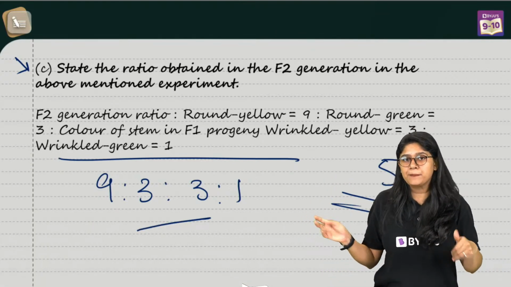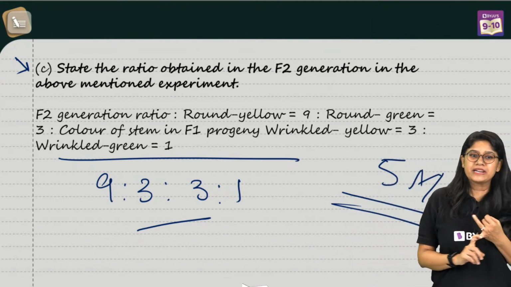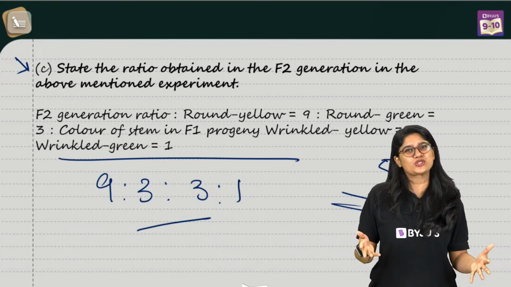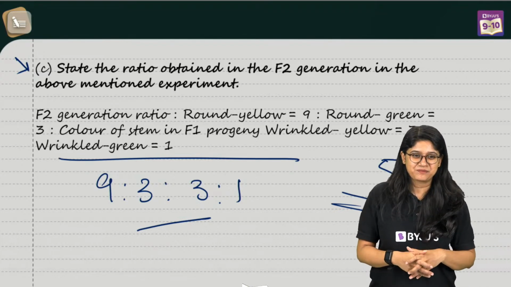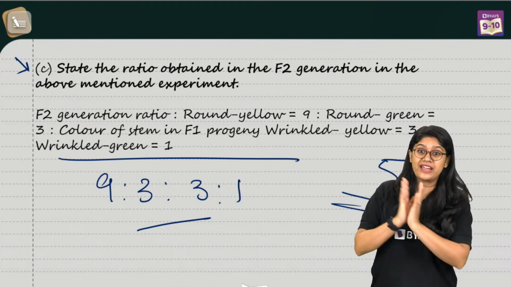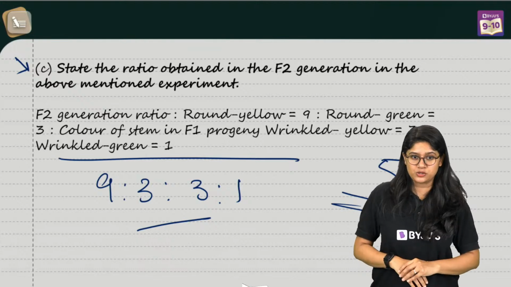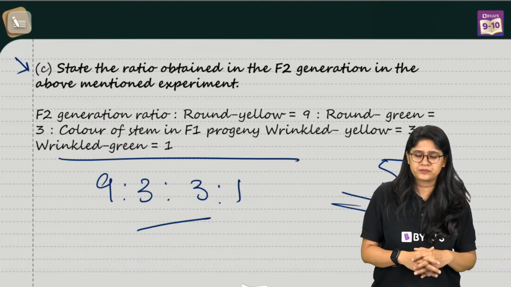And I'm telling you, in this particular chapter, there are two important crosses, and there are only two crosses: monohybrid and dihybrid. So we have to focus on them. Yes. The genotypic ratio of the dihybrid cross is really very long, and we don't have it in our syllabus also. So we'll not be focusing there.